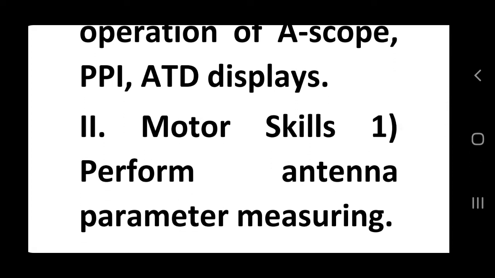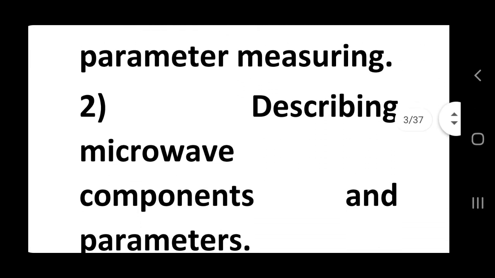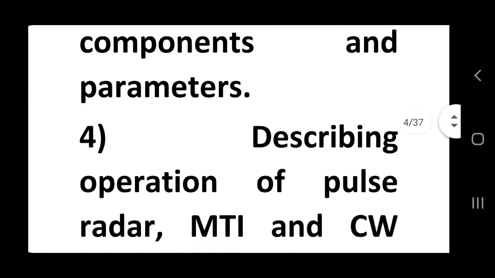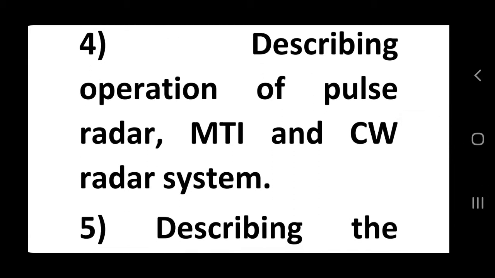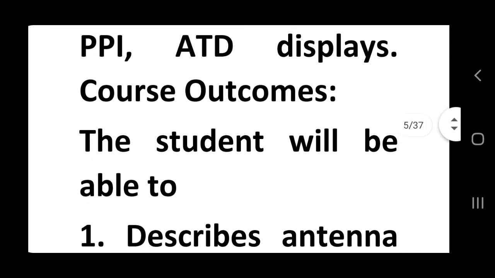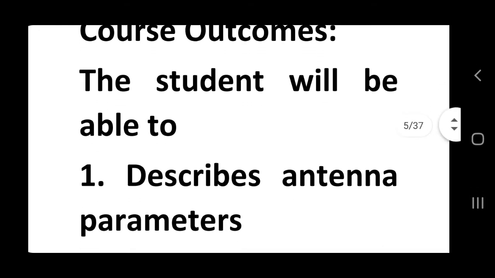In motor skill, first is performing antenna parameter measurement, second describing microwave components and parameters, third describing microstrip components and parameters, fourth describing the operation of pulse radar, MTI and continuous wave radar systems, and fifth describing the operation of A-scope, PPI, ATD display.